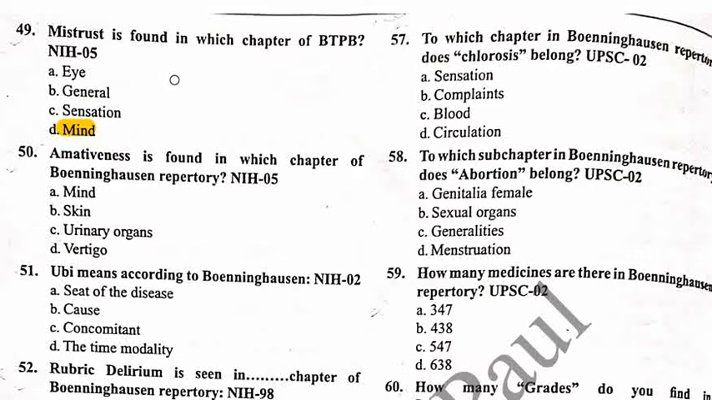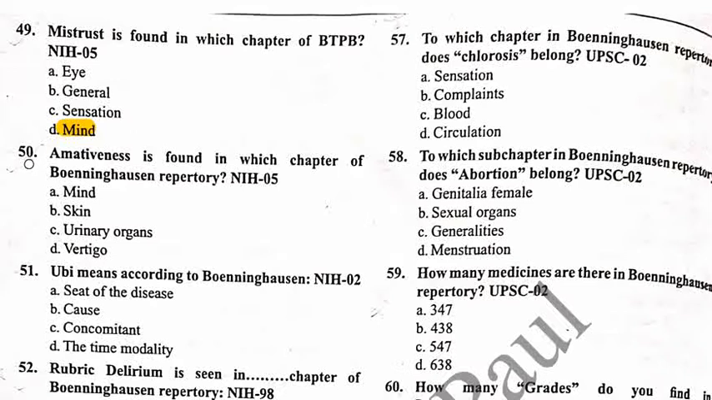I will tell you some information about tricks which help you to remember different mind rubrics in BTPP. All rubrics starting with M are found in the mind chapter, with only one exception, that is memory. Memory is found only in the intellect chapter. All other rubrics starting with M are found in the mind chapter.